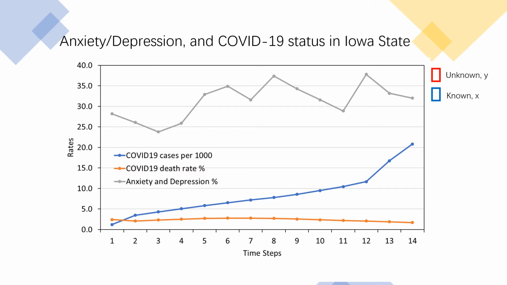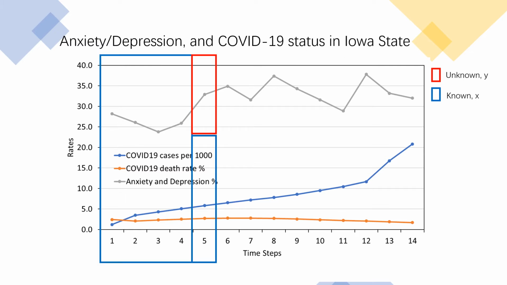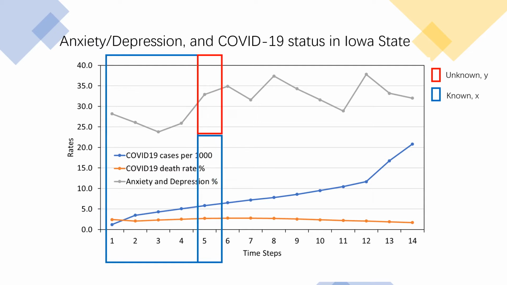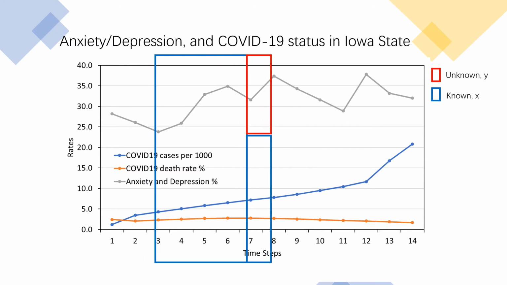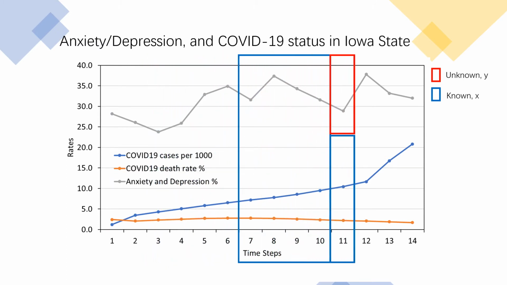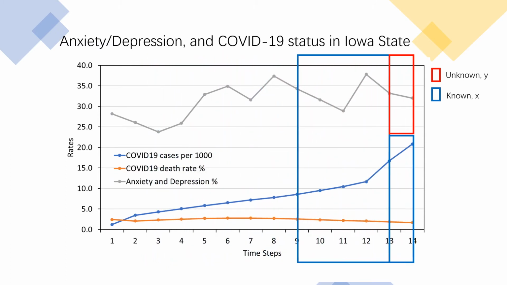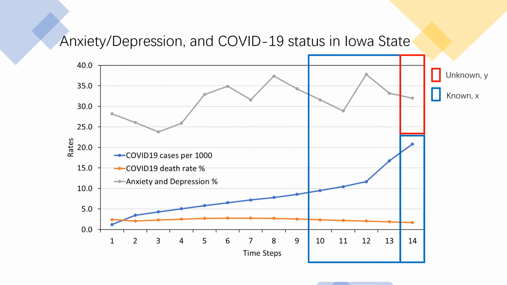We define the question: if we know the previous data, for example, the previous 4 time steps of data, and the current COVID-19 data in the blue boxes, can we predict the anxiety or depression rate at the current time step in the red box? In this way, we define this problem as a single-step time series prediction task.